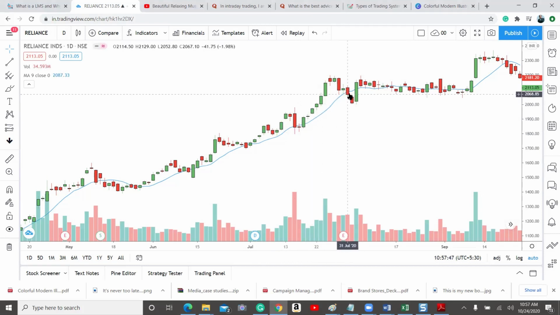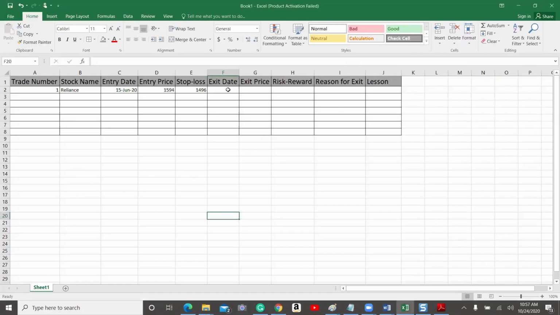So here, once again, price closed below the moving average. So we will be keeping our stop loss here. So the next day it triggered here. For example, 3rd August 2020. So the exit date is 3rd August 2020. Exit date is done. Exit price.